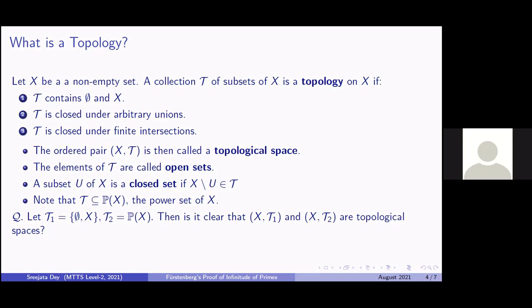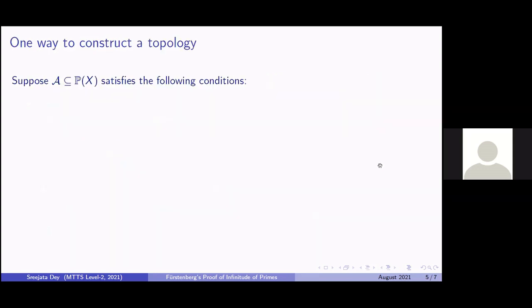So now that we have looked at examples of topologies and defined a topology, let's move ahead and find one way of how to construct a topology. Given a non-empty set X, suppose script A is a subset of the power set, that is, a collection of subsets of X, which satisfies the following conditions.